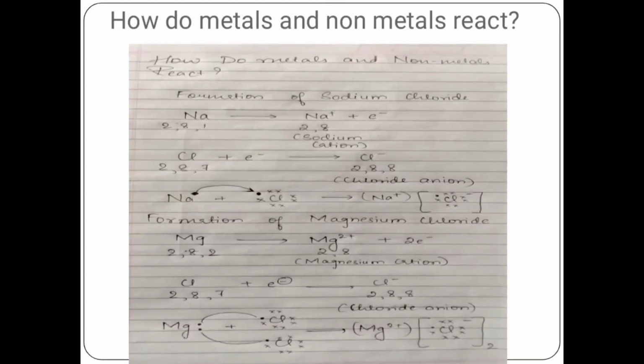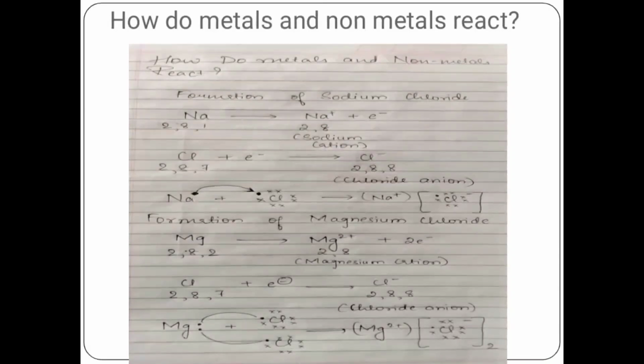So it is going to accept one electron, or gain one electron, and get converted into a chloride anion, that is Cl minus, with 8 electrons in its outermost shell. And here with the help of a diagram we can see that Na with its 1 electron being shared with Cl gets converted into Na plus, and Cl after gaining that gets converted into an anion, that is Cl minus. And in this way sodium chloride is being formed.